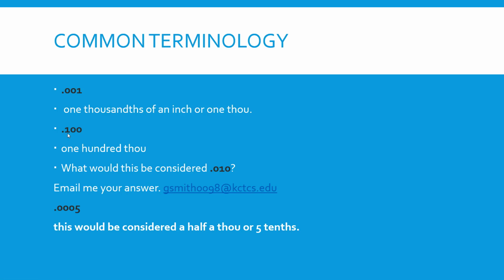But whenever we're talking in class, we're going to consider that 100 thousandths of an inch, because we want to be precise down to 1/1000th of an inch. That's common terminology when it comes to machining and manufacturing. So bring a little bit of this knowledge that you've gained through this video to class with you, and we'll put it into a better perspective in lab.